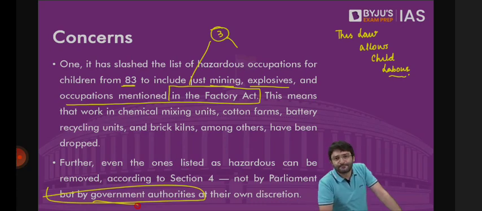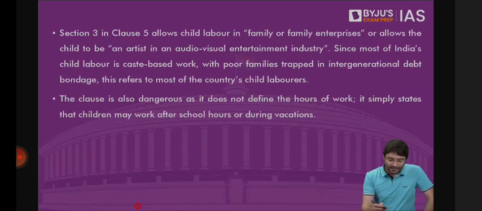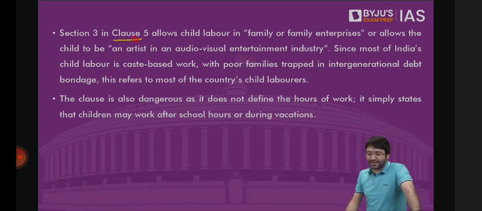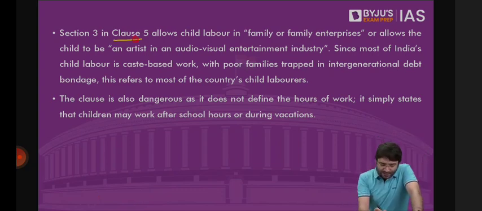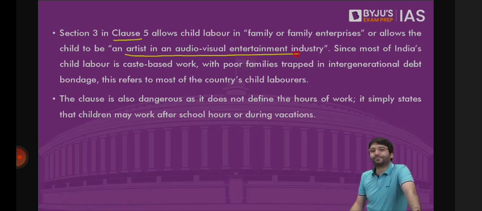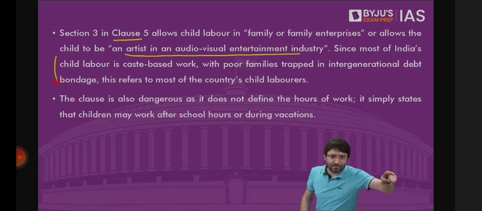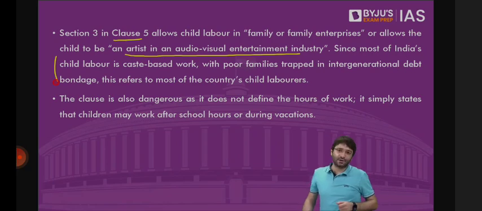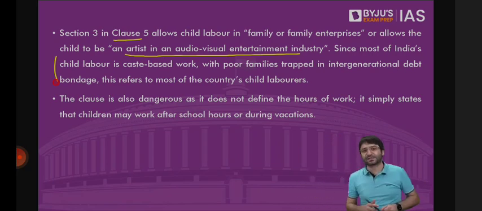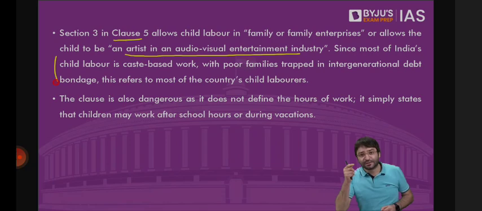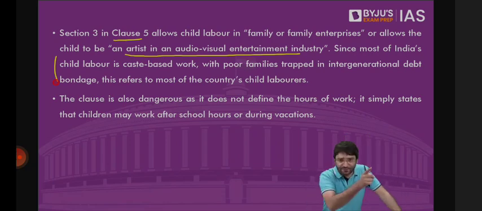But not just this. Section 3 in clause 5 allows child labor in family or family enterprises, or allows a child to be an artist in the audio visual entertainment industry. But do you know what's the problem in India? Most of the child labor is caste based. So there is a cobbler who fixes your shoes. He's a Dalit. If you're allowing the child to assist the father in his family business, that means you're perpetuating the same caste based occupation, where the son of a cobbler has to be a cobbler, where the son of a sweeper has to be a sweeper.